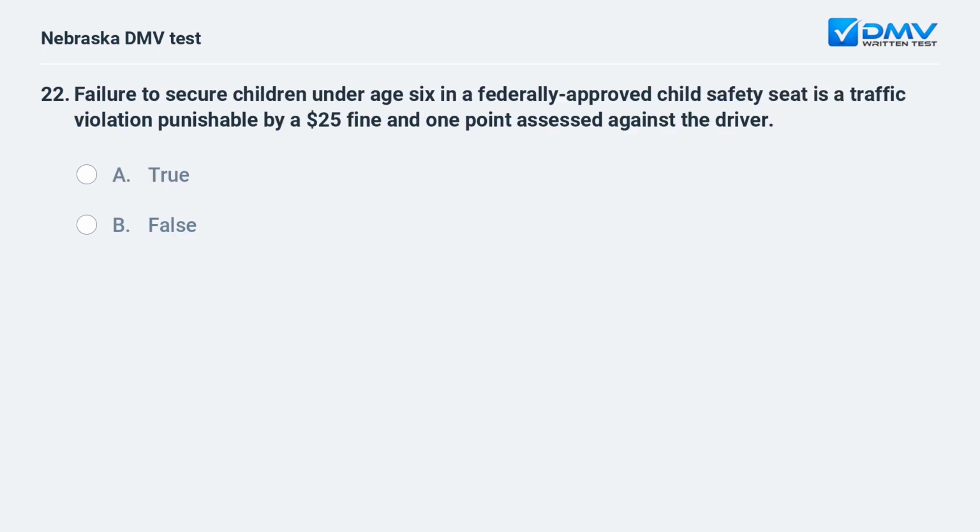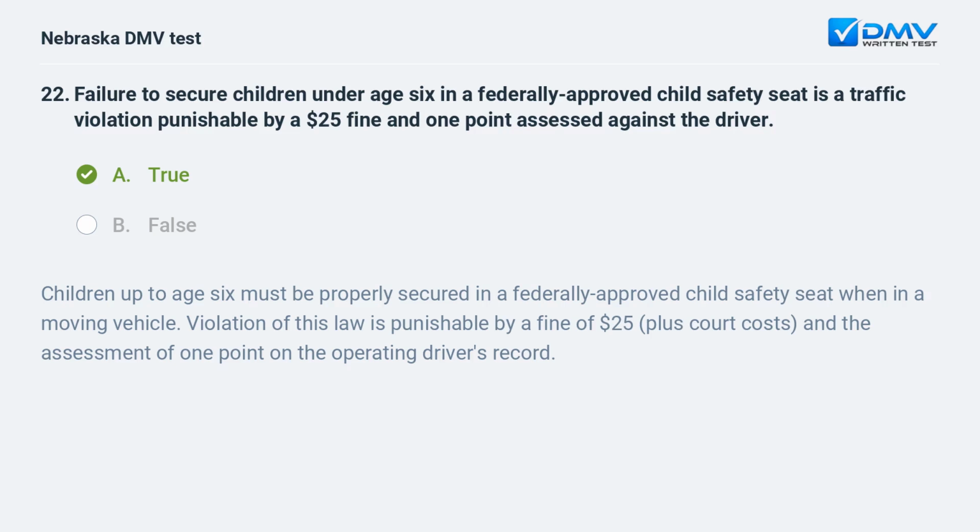Failure to secure children under age 6 in a federally approved child safety seat is a traffic violation punishable by a $25 fine and 1 point assessed against the driver. A. True. B. False. A. True. Children up to age 6 must be properly secured in a federally approved child safety seat when in a moving vehicle. Violation of this law is punishable by a fine of $25 plus court costs and the assessment of 1 point on the operating driver's record.